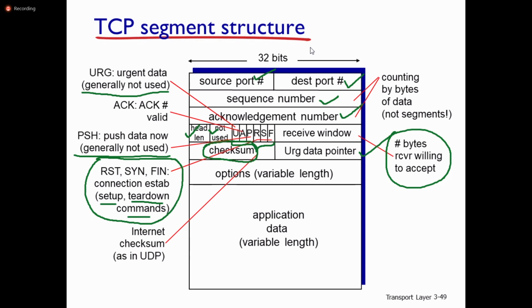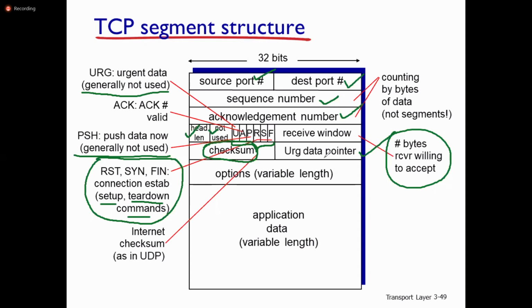So checksum is an error detection method that is used at the receiver side to verify whether the received data is correctly received or not. After calculating the checksum, the checksum value is included in this checksum field. As we have seen in an example while discussing user datagram protocol, after finding the sum of the two 16-bit numbers, the ones complement of that sum we call the checksum. So this is only an error detection method, used to detect whether the received data is correct or not. This is not an error correction method.